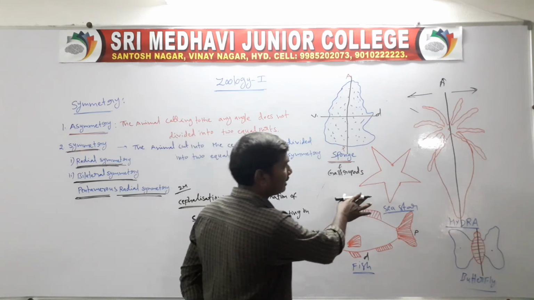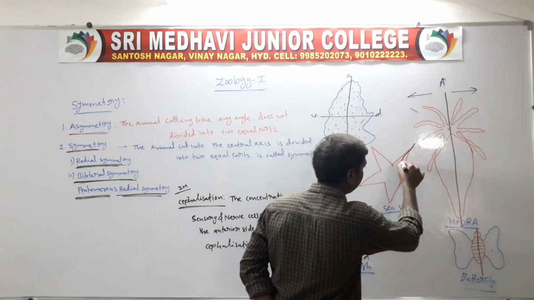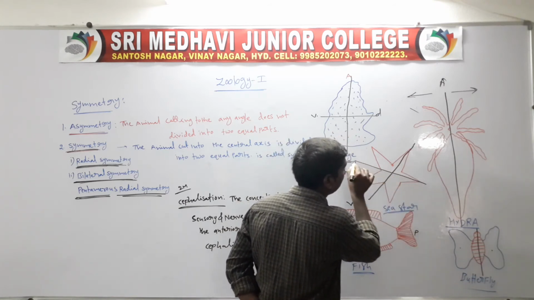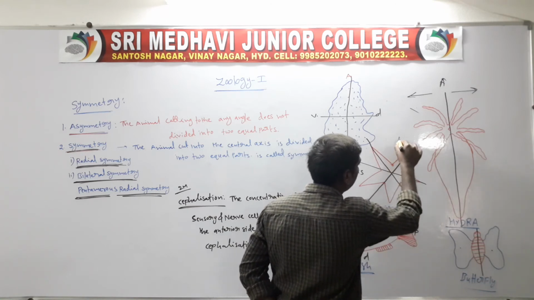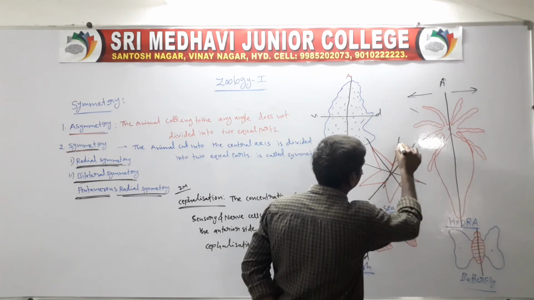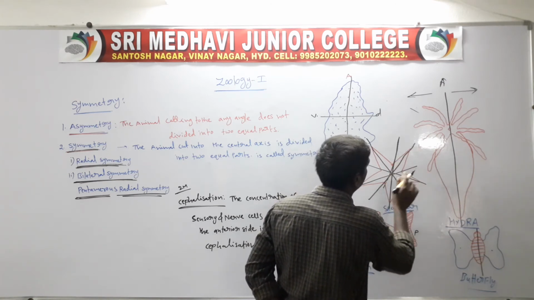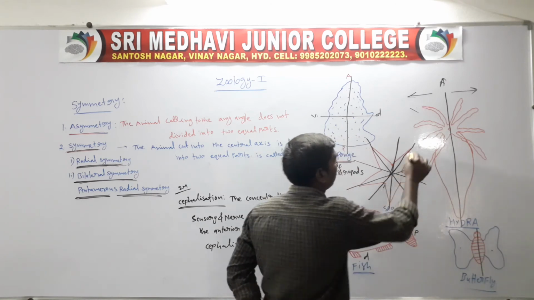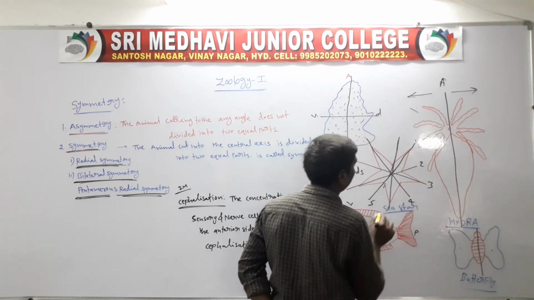Example: sea star. So cutting along the first angle, second angle, third angle, fourth angle, and fifth angle: 1, 2, 3, 4, 5.